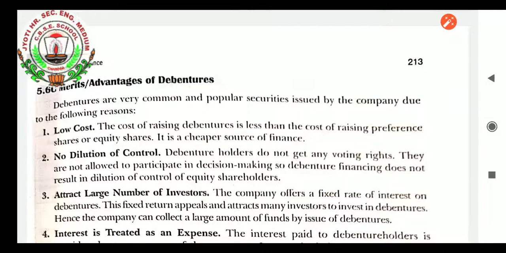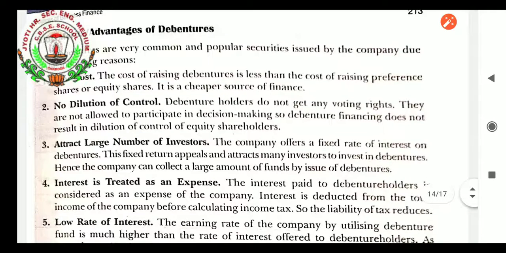After admitting the debenture holders, there are just the creditors of the company. They will not have any ownership rights. They will not be participating in the management activity of the business. That shows there is no dilution of control, meaning sharing of control will not be there with the debenture holder. Debenture holders do not get any voting right. They are not allowed to participate in decision making. So debenture financing does not result in dilution of control of equity shareholders.